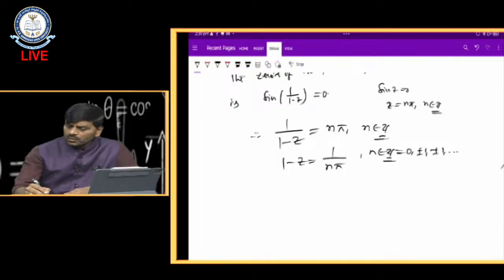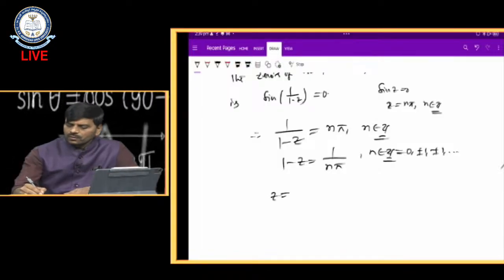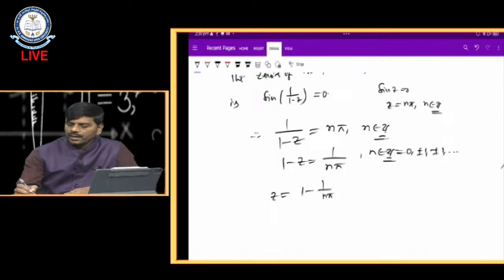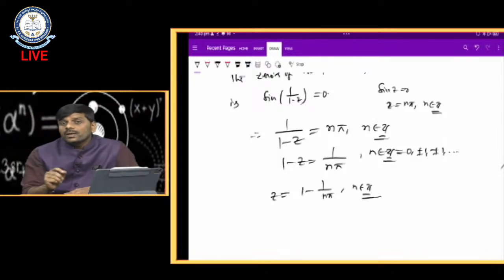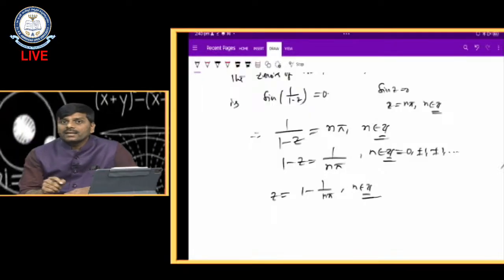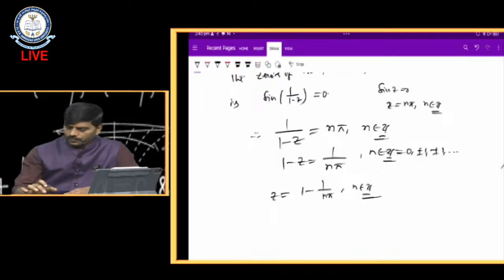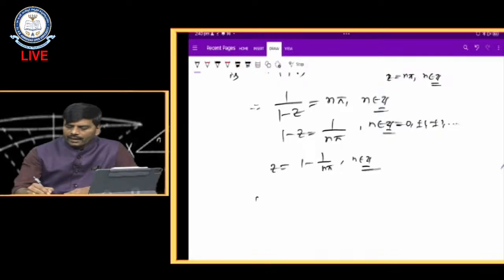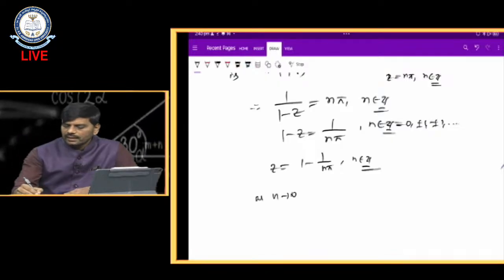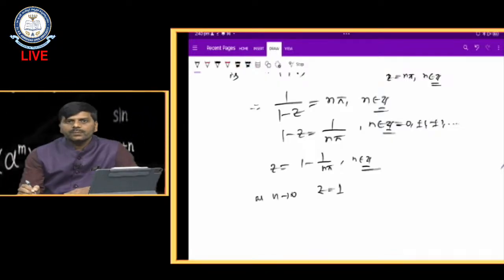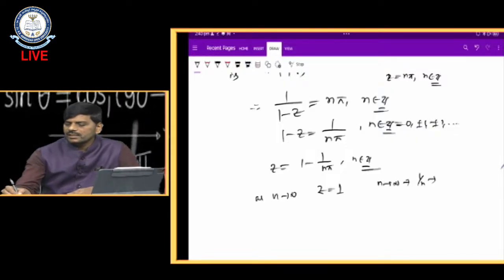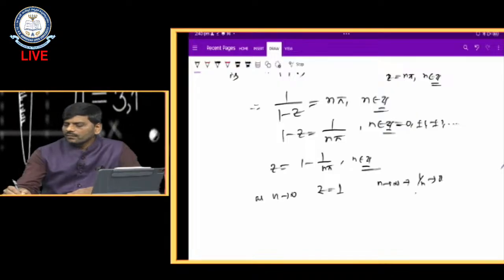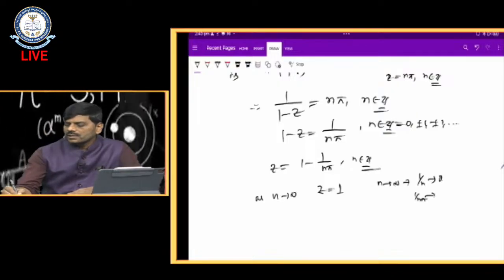Now we write z equal to 1 − 1/(nπ), where n belongs to the integers. Now we have to find the limiting value of these zeros. As n tends to infinity, we get z equal to 1, because as n tends to infinity, 1/n tends to 0, and so 1/(nπ) tends to 0.